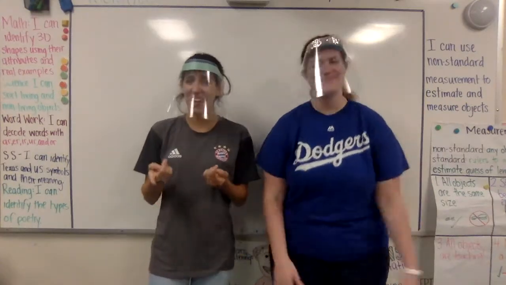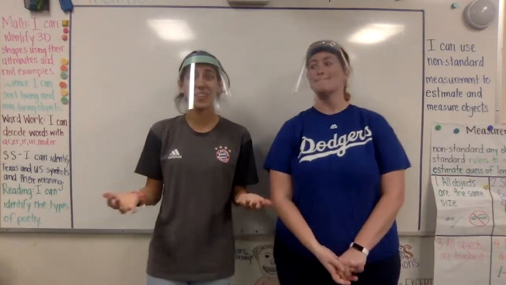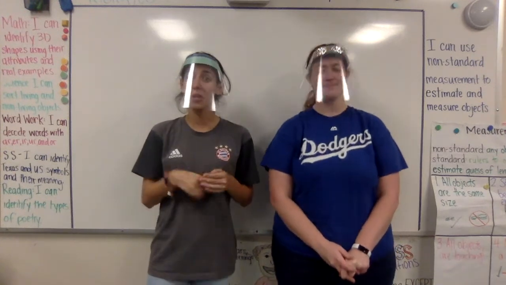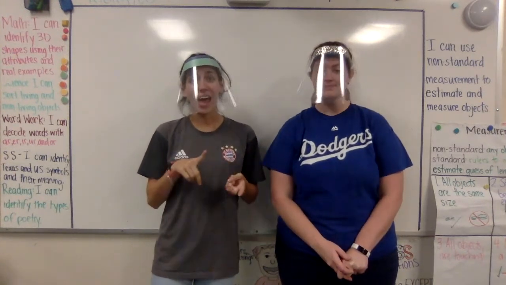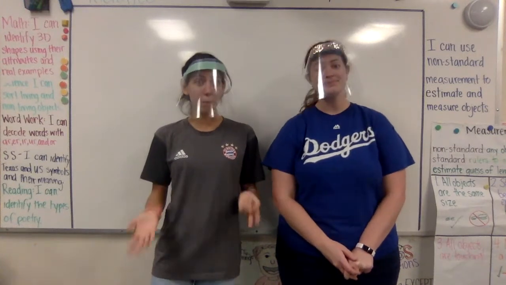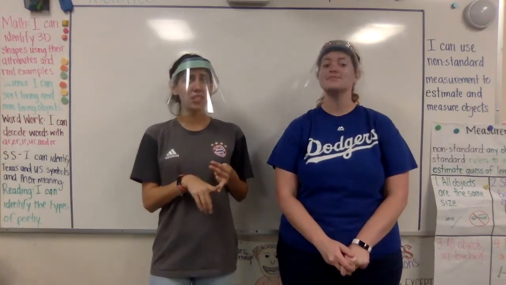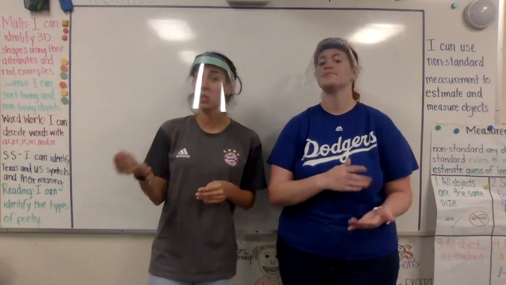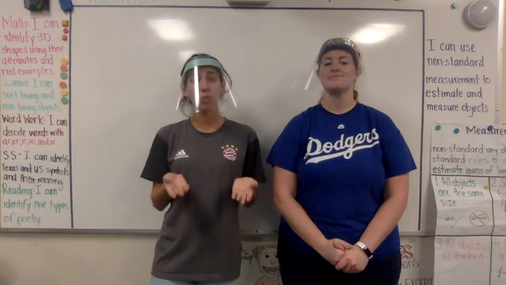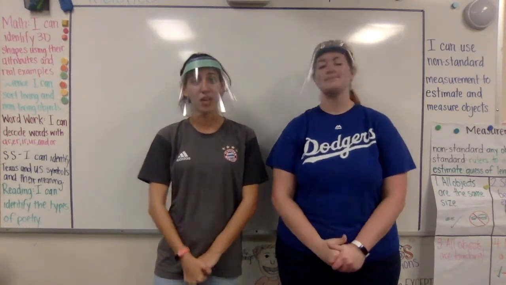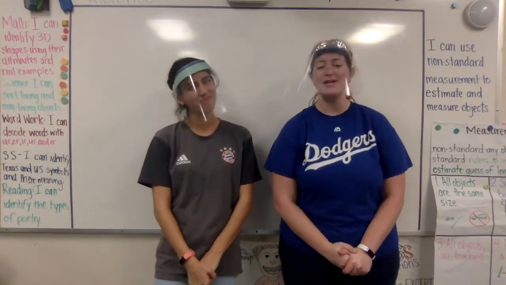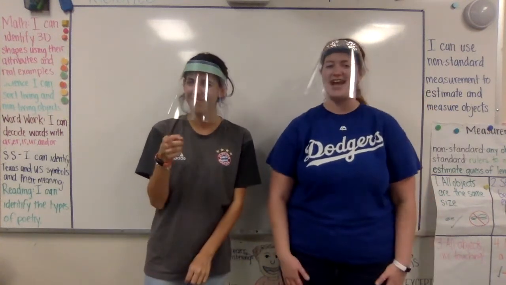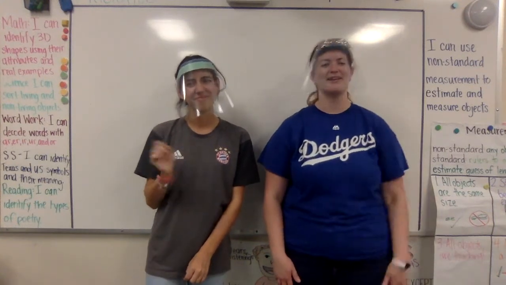It's your turn. On Seesaw, you're going to have your summative for all of measurement. You're going to have to use everything that we've learned in order to measure some objects, estimate how long you think they might be, and you're going to have some things that are already measured. You're going to have to describe if the object is measured correctly or incorrectly and which rule you know how it's measured. Make sure you pay close attention. We know you're going to do a great job. And of course, when you're done, make sure you click that green check mark. Good luck!